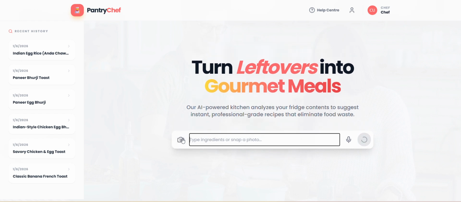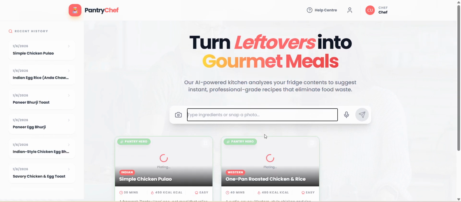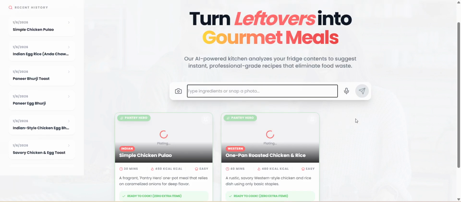Here is the camera option from where we can browse any photos from our device, and here is the voice recording option also. Our website is generating recipes.